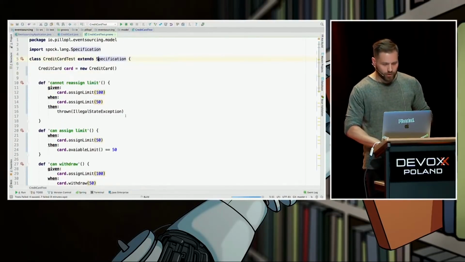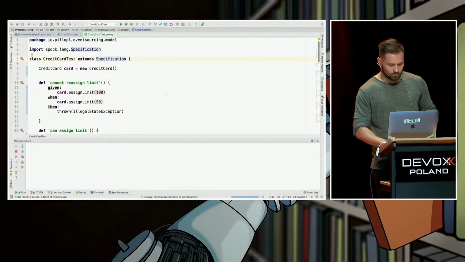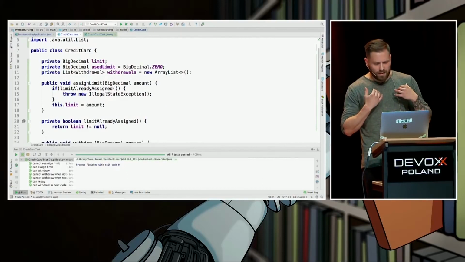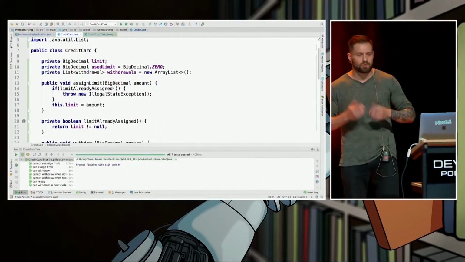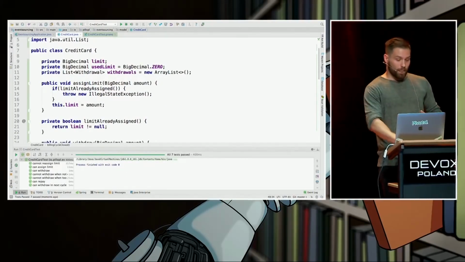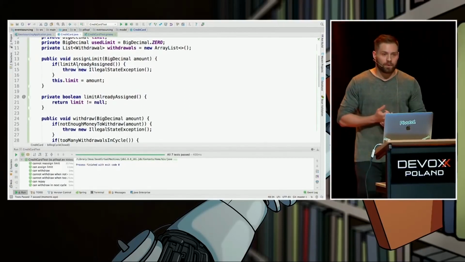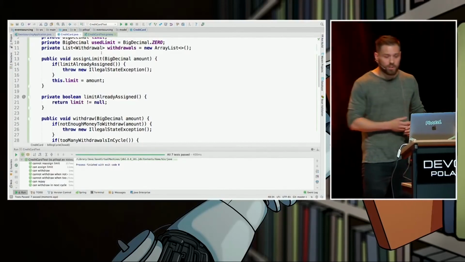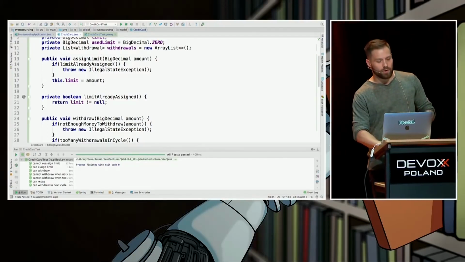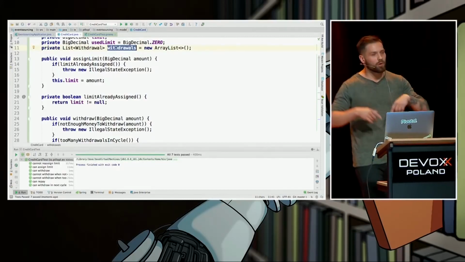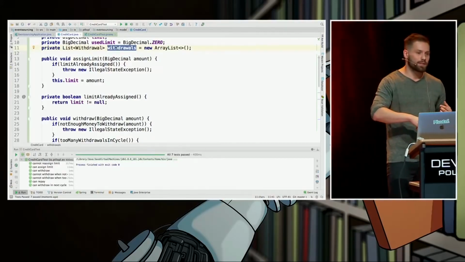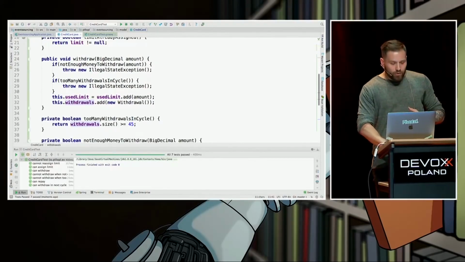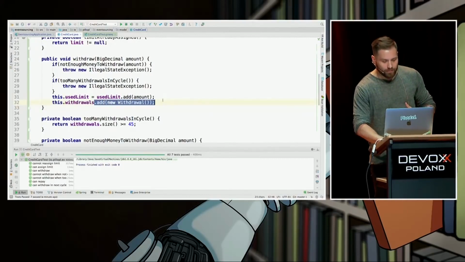I think they will be green. Fingers crossed. They are green. Cool. But let's stop for a while and think about what we have just done with the withdrawal list. Those of you familiar with ORM know that probably the withdrawals will be backed by a lazy collection, right? Which means that the first time our code accesses this list, the ORM will go to the database, fetch all of the withdrawals, and serialize them to withdrawal objects and put them in the list. Which means that we will do that only to add the new withdrawal at the very end of our list.